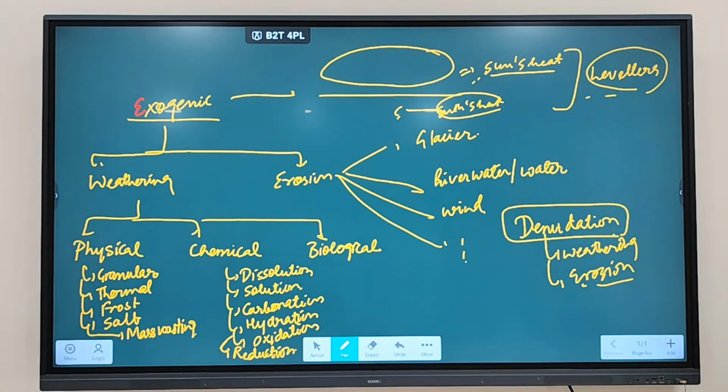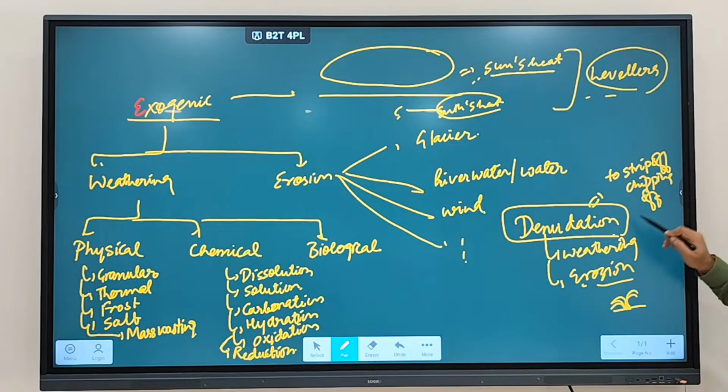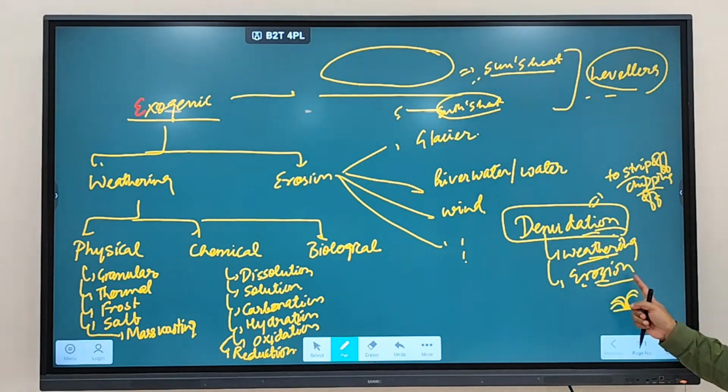Denudation means to strip off or to uncover. When you are stripping off, removing something, chipping off, this is called denudation. The term denudation means to strip off, chip off, to take material out. And that's why the common term for weathering and erosion is denudation.